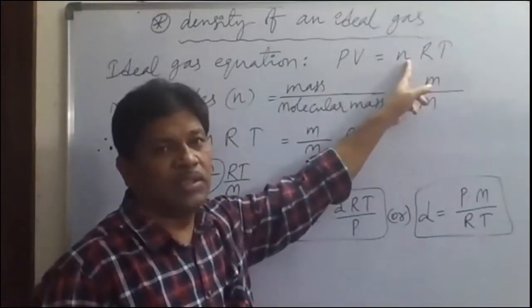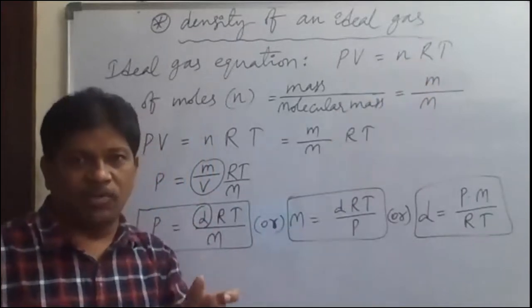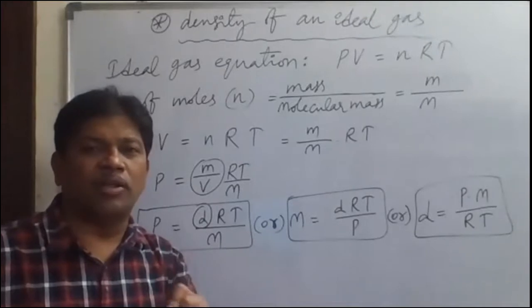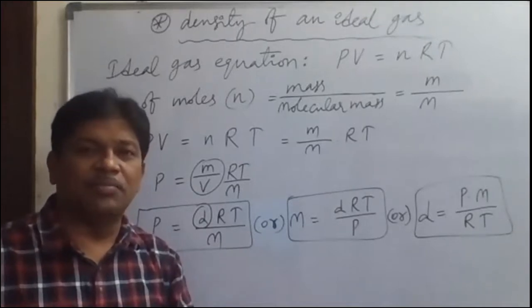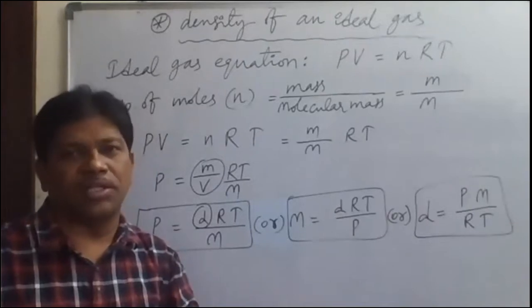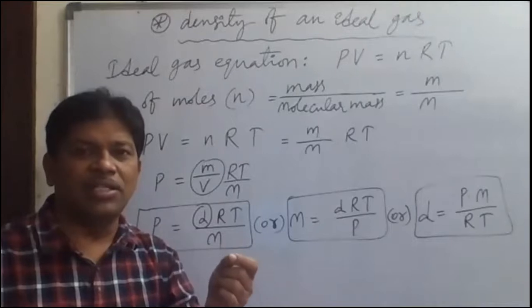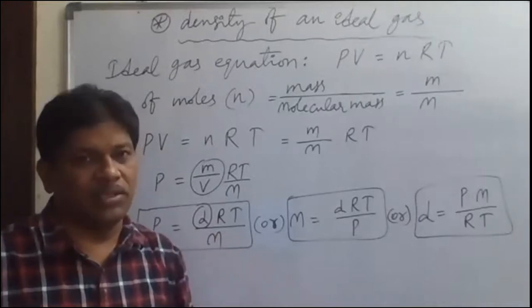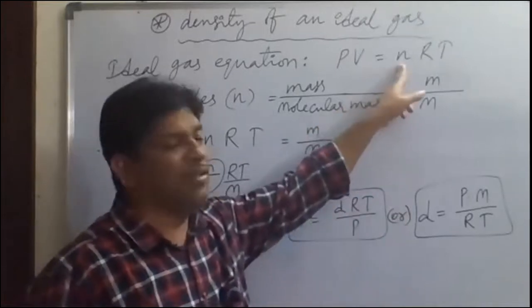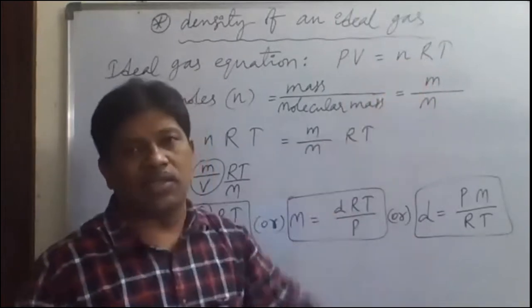Number of moles. What is the number of moles formula? Number of moles is equal to given mass by gram molecular mass. Otherwise, given weight by gram molecular weight, we say. So, number of moles of any gas is equal to given weight by gram molecular weight. Like that, the n value, number of moles, we can take.